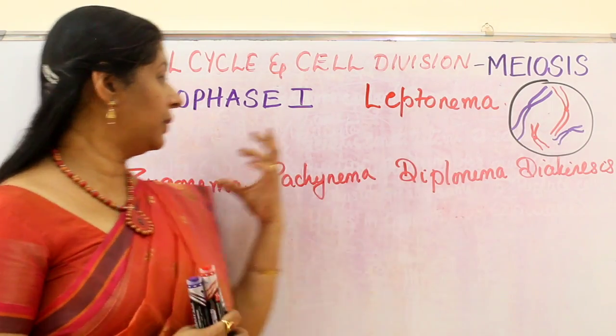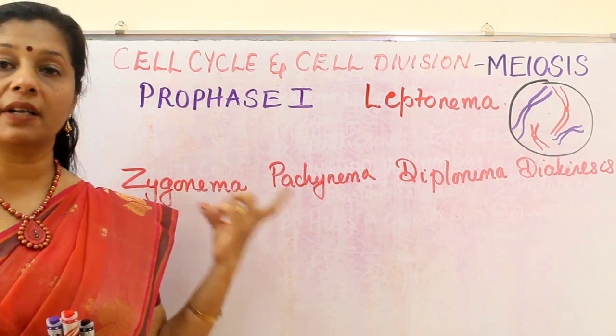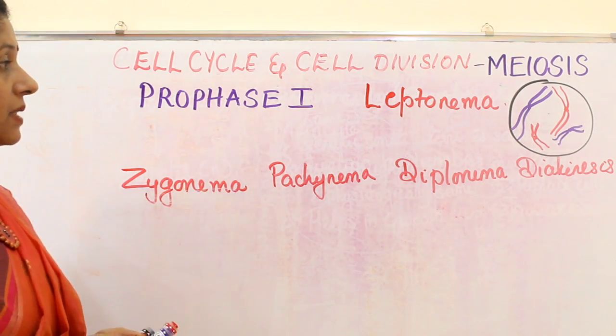Now, when we move on to the next stage, that is called the zygotene or zygonema stage. In the zygonema stage, what happens?